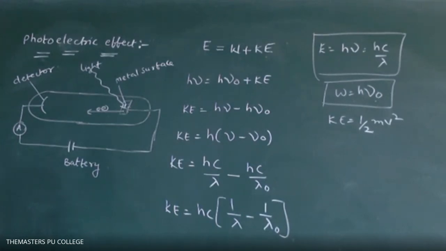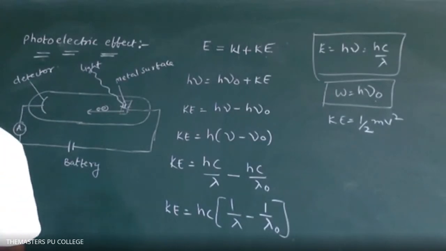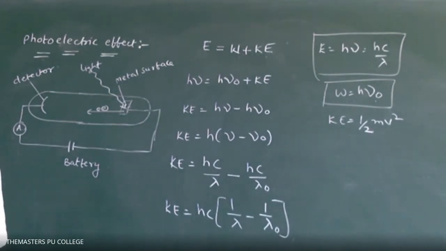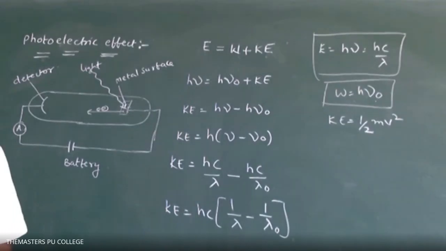The electrons ejected are called dash. Please fill that blank. The electrons ejected are called what? Photoelectrons.